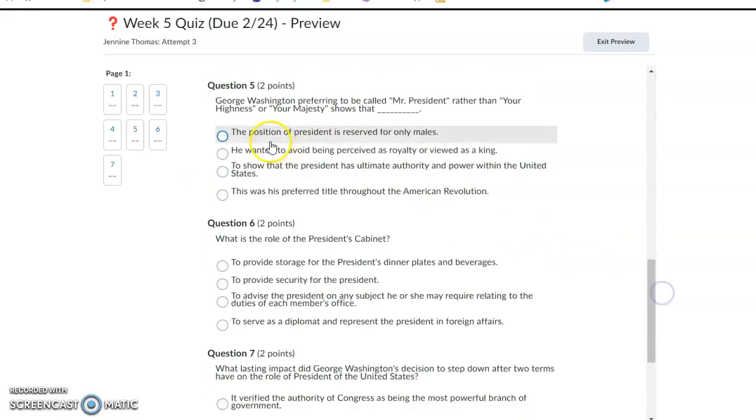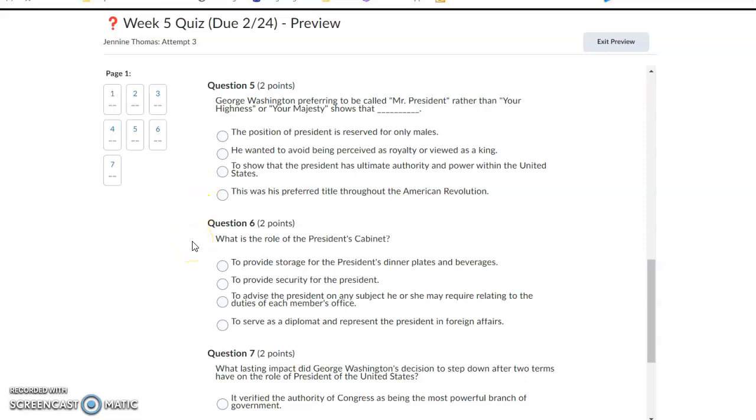Number 5, George Washington preferred to be called Mr. President rather than Your Highness or Your Majesty. Shows that the position of the president is reserved for only males. He wanted to avoid being perceived as royalty or viewed as a king, to show that the president has ultimate authority and power within the United States. This was his preferred title throughout the American Revolution.